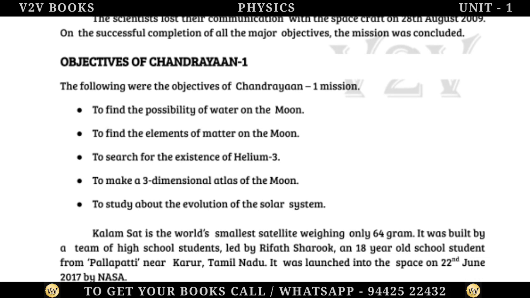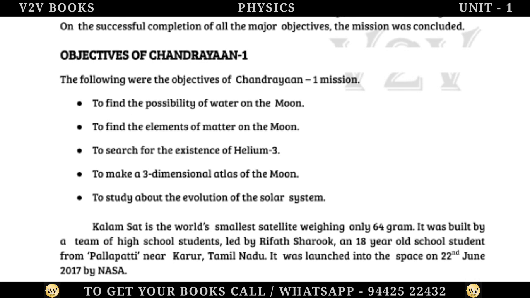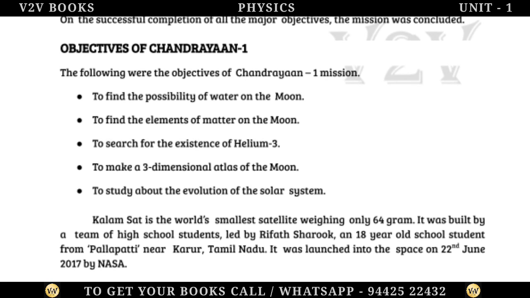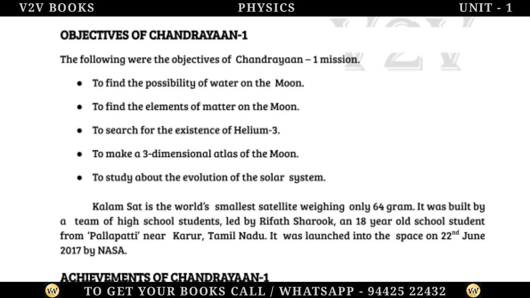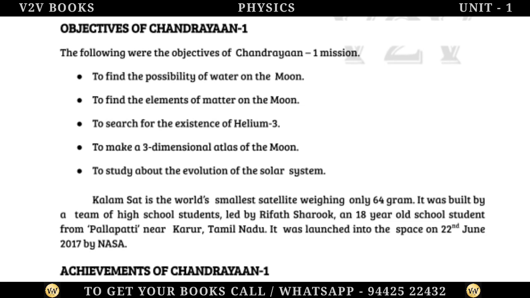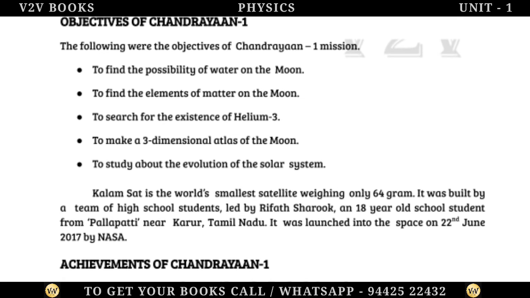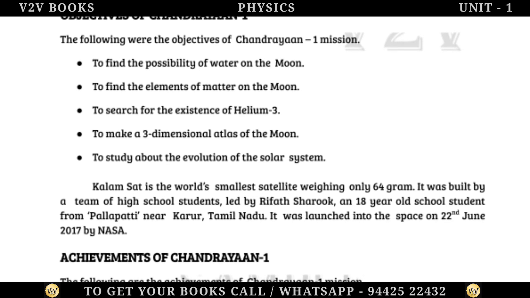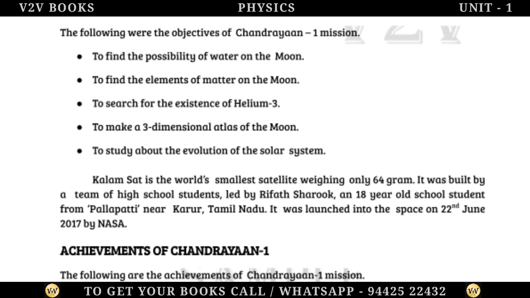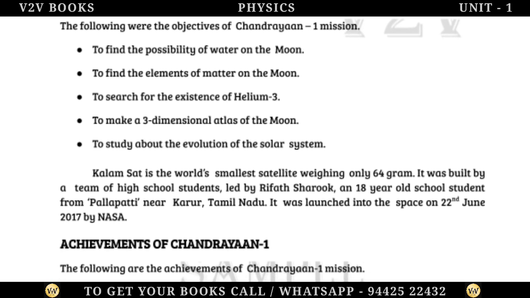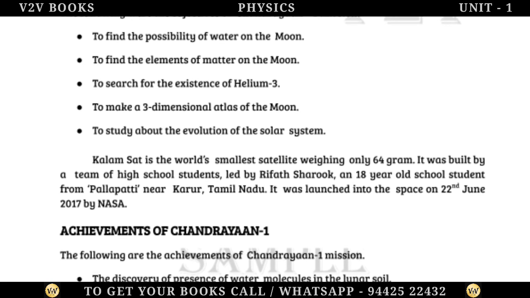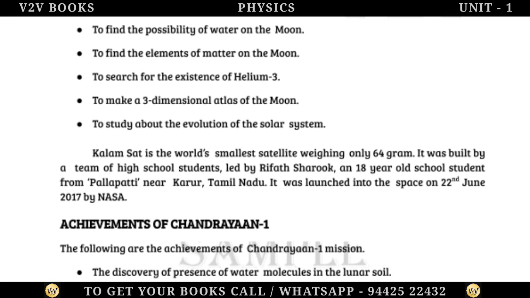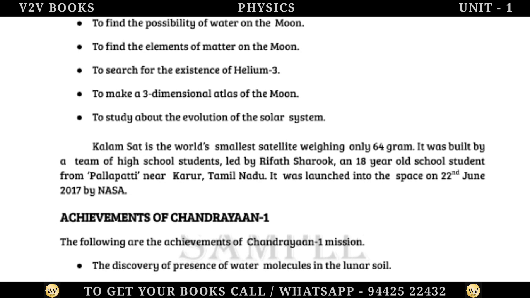Objectives of Chandrayaan-1. The following were the objectives of the Chandrayaan-1 mission. To find the possibility of water on the Moon. To find the elements of matter on the Moon. To search for the existence of helium-3. To make a three-dimensional atlas of the Moon. To study the evolution of the solar system.